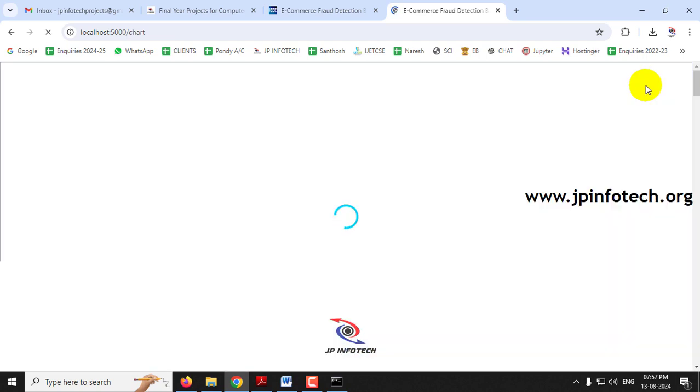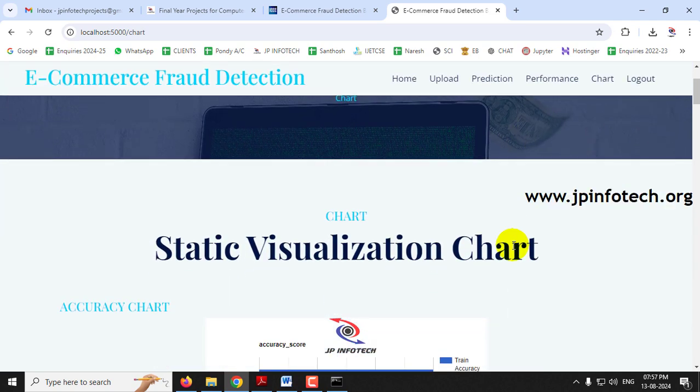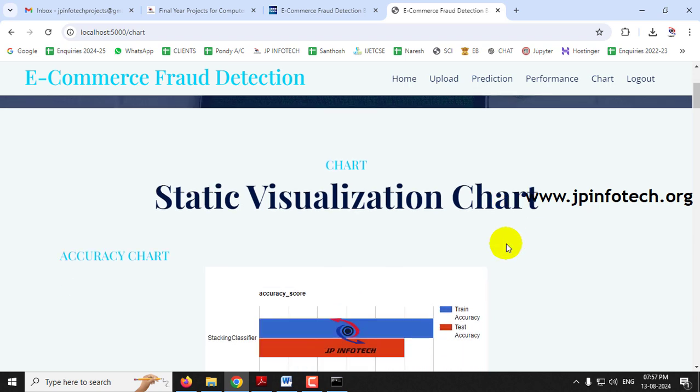So just click this chart menu. Kindly note that the charts, as mentioned here, are all static charts only. As mentioned, we are not using any database in the project to show variations in it. So now let us see what all the charts are available.